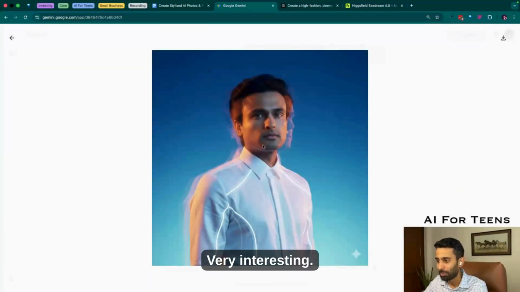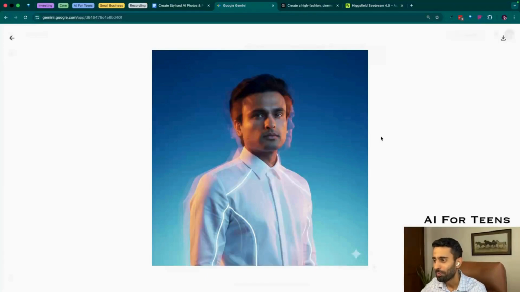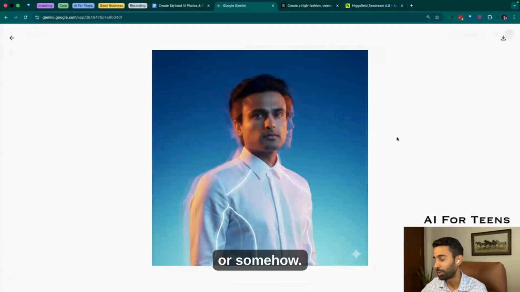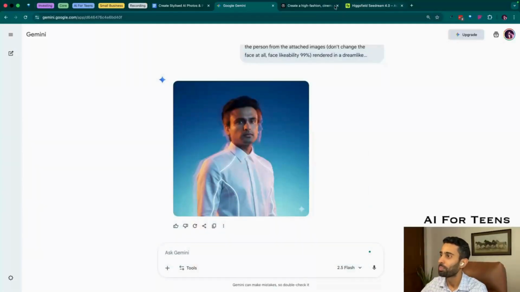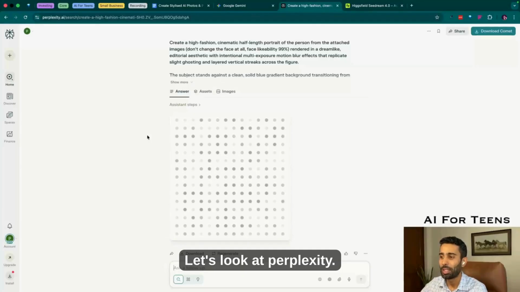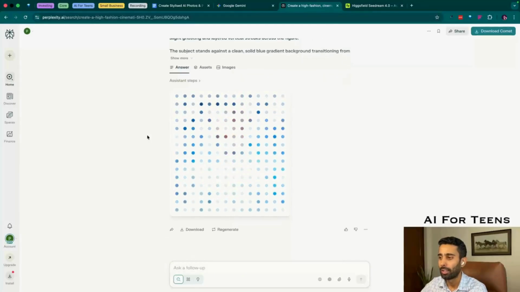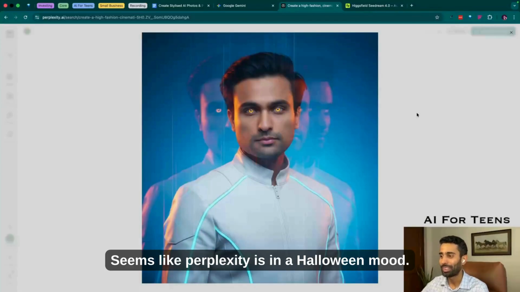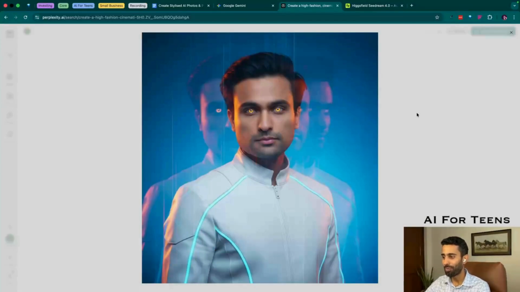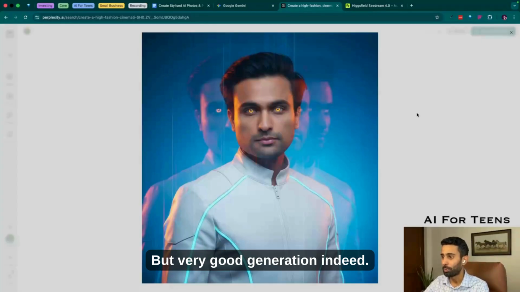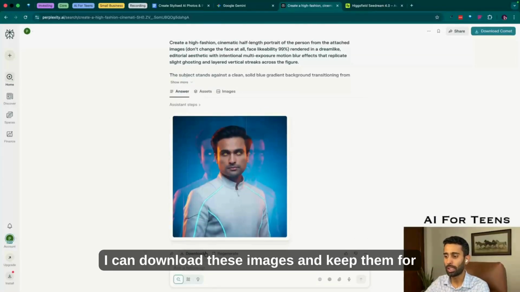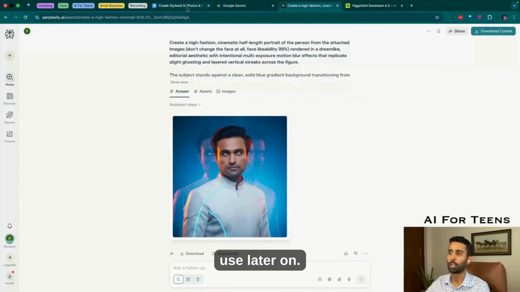Very interesting. Looks very, very real. Almost looks like it was shot through an expensive camera. Let's look at Perplexity. Okay, it seems like Perplexity is in a Halloween mood, but very good generation indeed. So this is also a good generation. I can download these images and keep them for use later on.